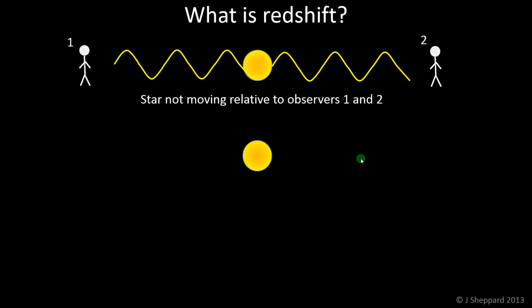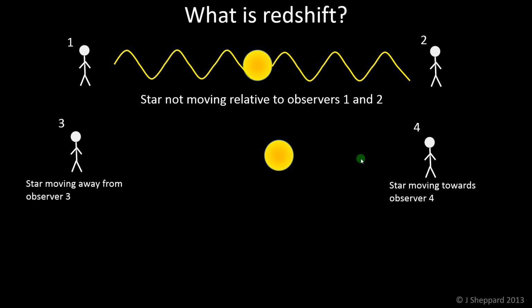So what do we get if we have a star that's moving? Well, if we have this star here, we have observer number 3. The star is clearly moving away from observer number 3, and the star is clearly moving towards observer number 4. And what happens is, as the star is moving, the waves are being emitted. So that causes the waves to stretch behind the star. So the observer that sees the star moving away sees a longer wavelength, just like they did with the car moving away, the wavelength was longer.